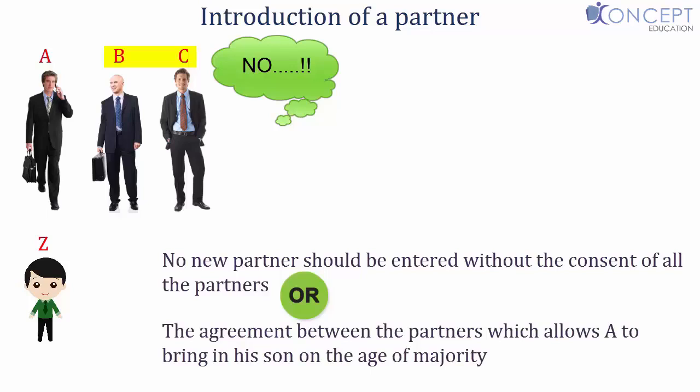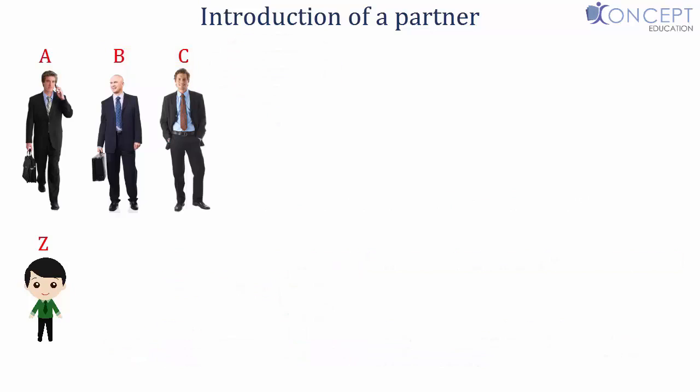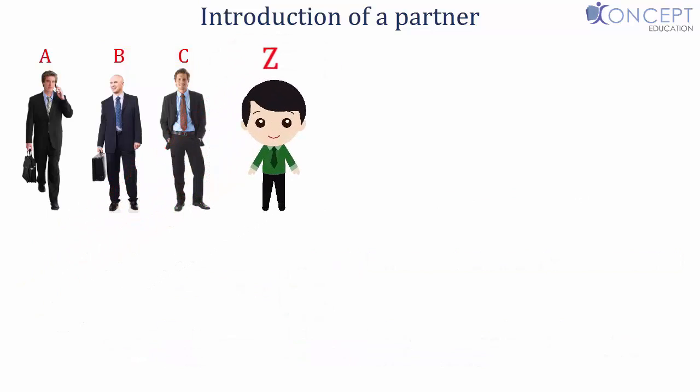Well, time and again we have seen this dilemma in partnership, and always the agreement will win. Why will the agreement always win? Because the partnership is the common business of all the partners. So that is why the agreement will win over the sections. So in this case also, Z would be admitted into the partnership and now A, B, C, Z would be the partners.